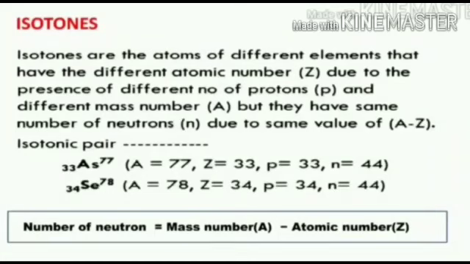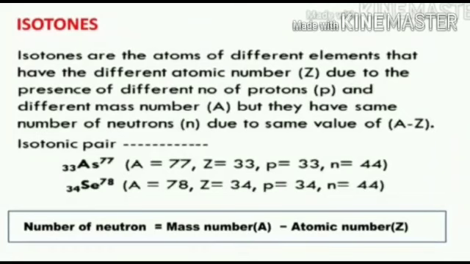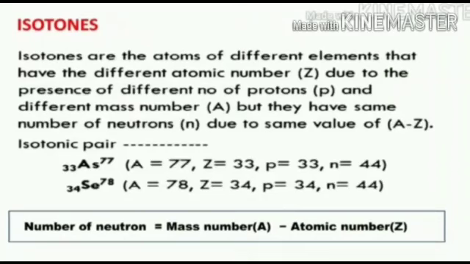Isotones. Isotones are atoms of different elements that have different atomic numbers due to the presence of different numbers of protons, and different mass numbers, but they have the same number of neutrons in the nucleus.